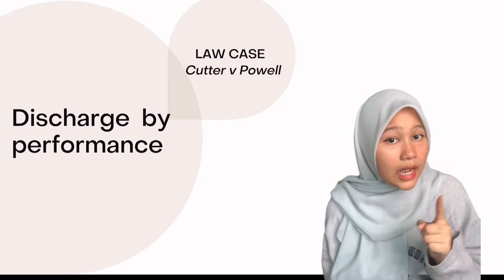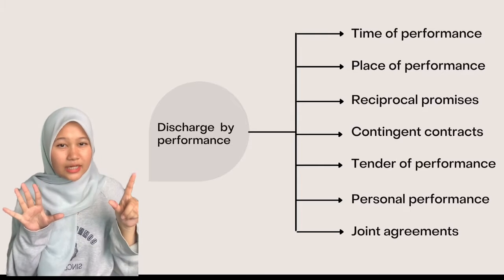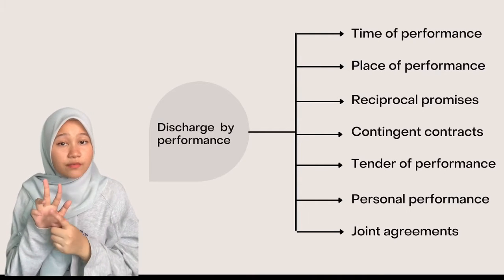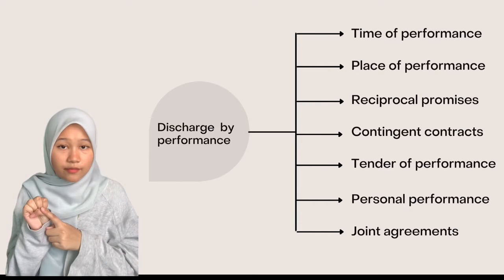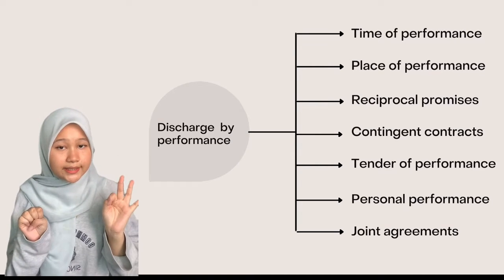contract, unless otherwise agreed. There are 7 types of discharge under discharge by performance: time of performance, place of performance, reciprocal promises, contingent contract, standard of performance, percentage performance, and the last one, joint agreement.